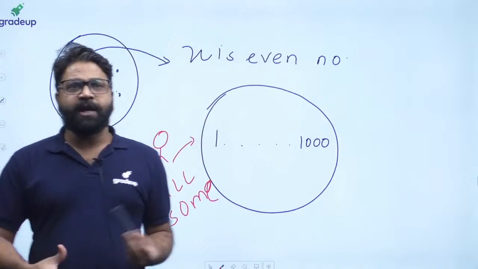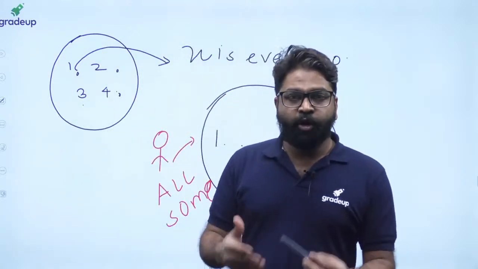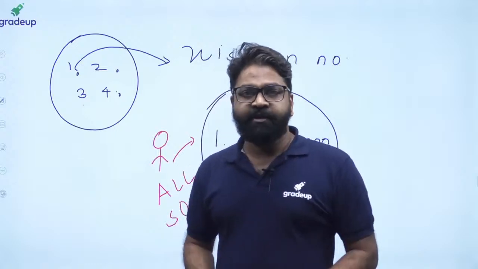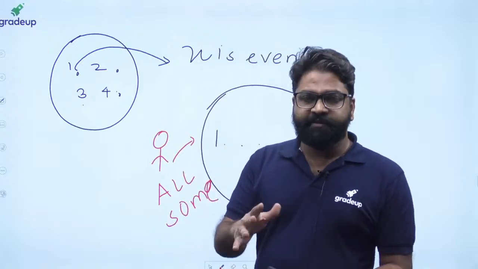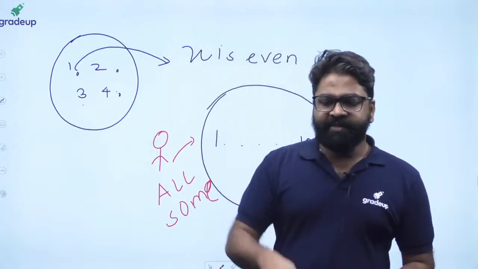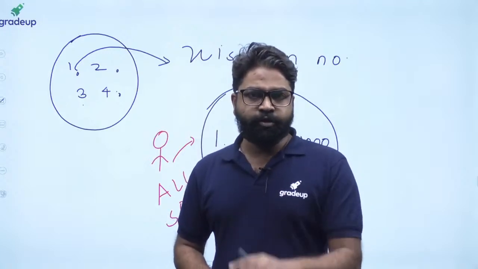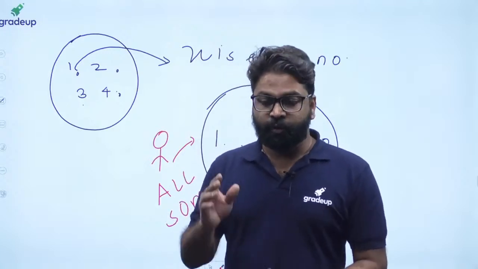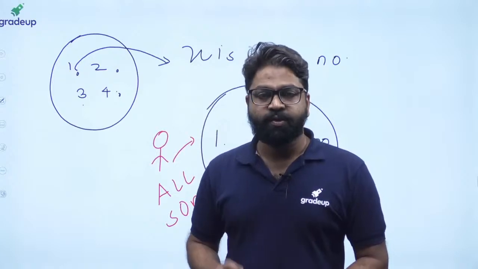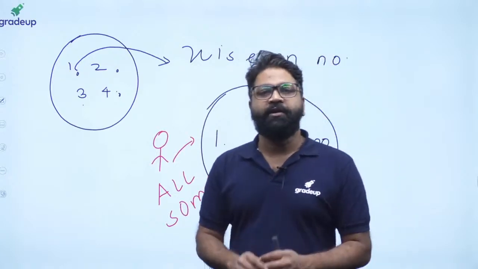The same thing also applies. Suppose I am in a class and there are 4 students, and I want to ask them whether all of you have done your breakfast. If there are 4 students, I can go and ask each and every student, have you done the breakfast or not? Breakfast is over, breakfast is over. If there are 4 students, it is very much possible to go and ask each and every student. But what will happen if the batch size is about 400 students?